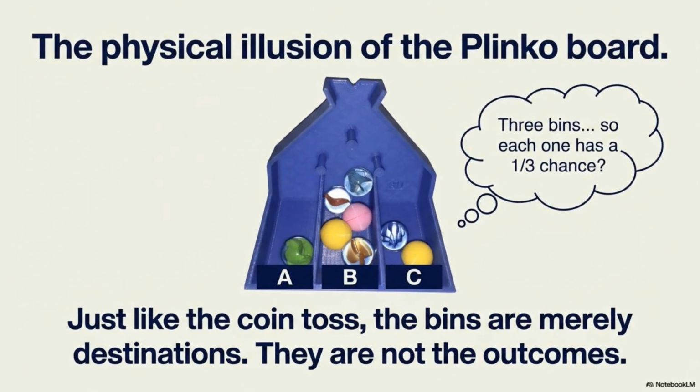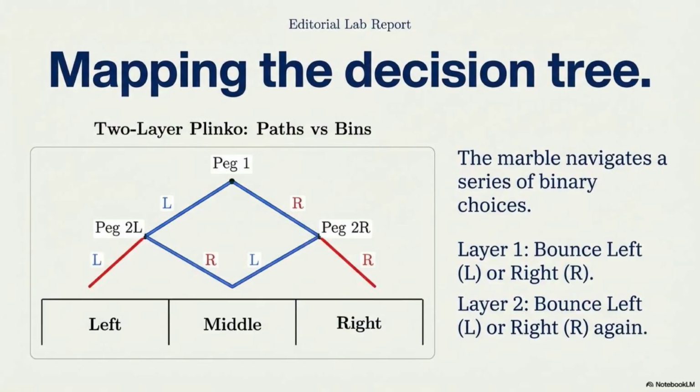Let's now move on to another scenario, a two-layered Plinko or Galton board. A Plinko board creates a similar physical illusion. Three bins at the bottom might suggest a 1 in 3 chance, but the bins are just final destinations, not the paths themselves. We need to take a closer look. To understand the odds, we must map the decision tree.